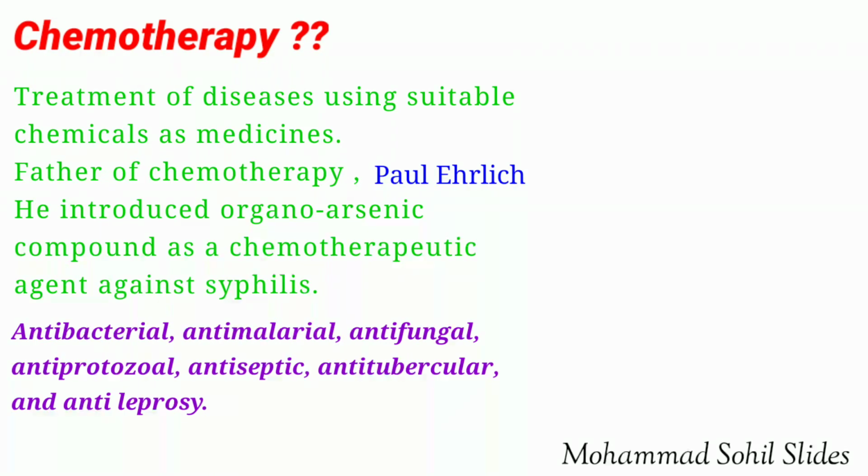Now coming to chemotherapy. Chemotherapy is the branch of science which deals with the study of treatment of diseases using suitable chemicals as medicines. So in chemotherapy, we use chemicals for the treatment of diseases. Paul Ehrlich is the father of chemotherapy. He introduced an organoarsenic compound as a chemotherapeutic agent against syphilis. On the basis of action, chemotherapeutic agents are classified as antibacterial, antimalarial, antifungal, antiprotozoal, antiseptic, antitubercular, and antileprosy.